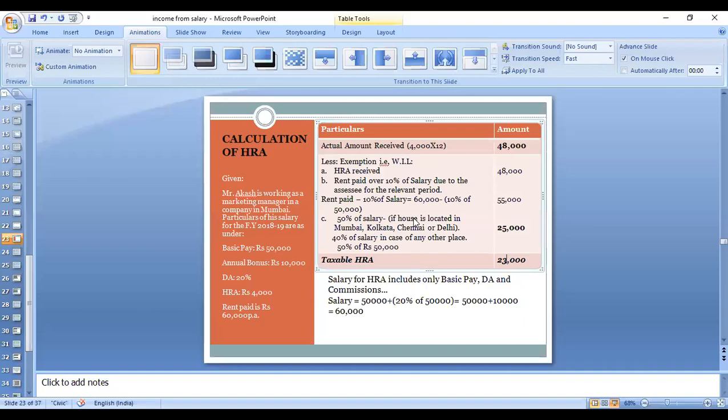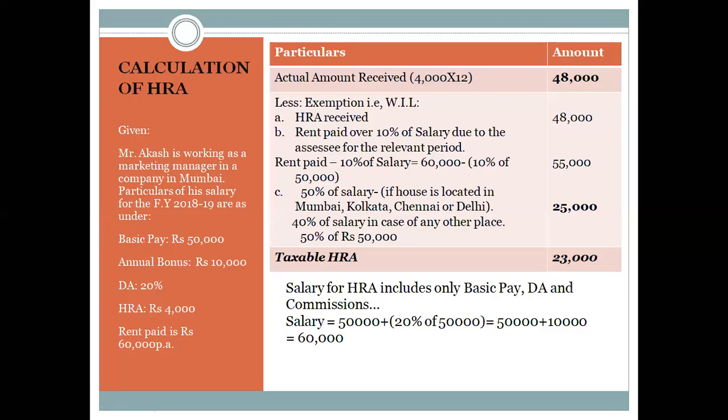Okay. So second step is rent paid over 10%. That is rent paid minus 10% of the salary. Rent paid is 60,000. 10% of salary is 5,000. So when we subtract 10% of salary from rent paid, we get 55,000. The same way, next factor that can be exempted is 50% of the salary, and the house is located in Mumbai. It is mentioned in the question. So I'm going to directly take 50% of the salary. That is 50% of 50,000, 25,000.